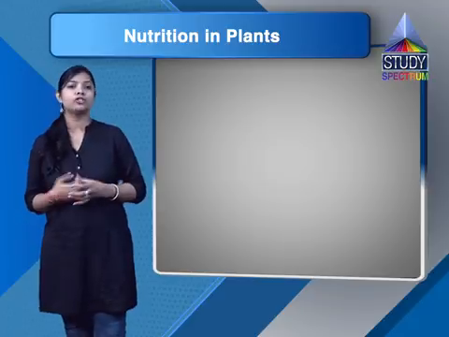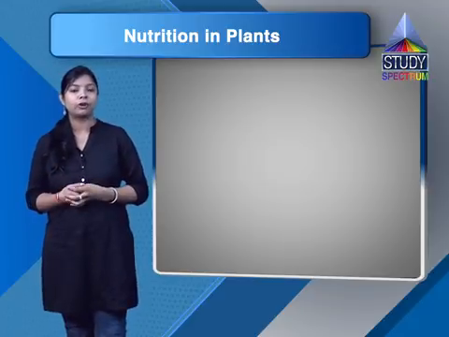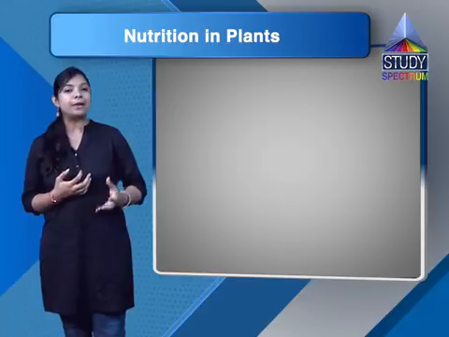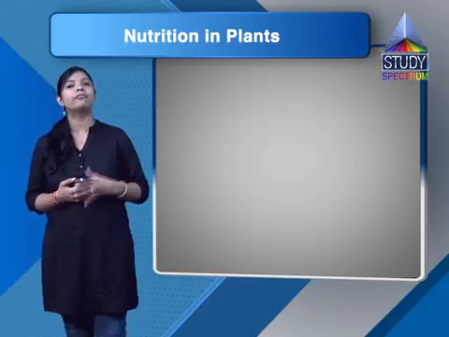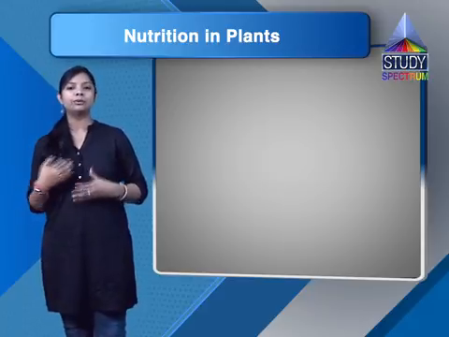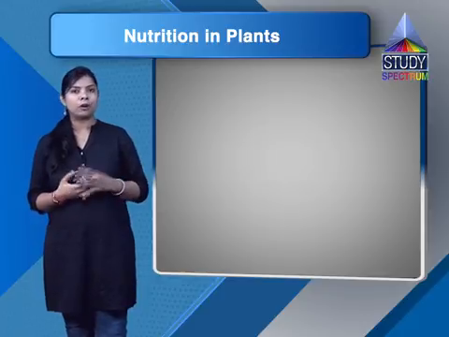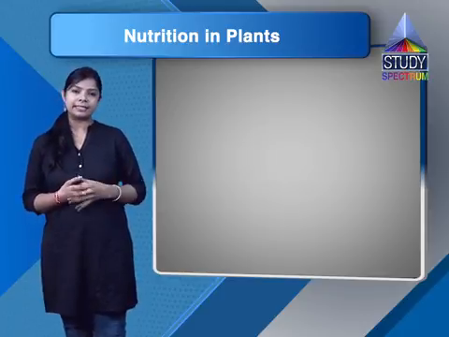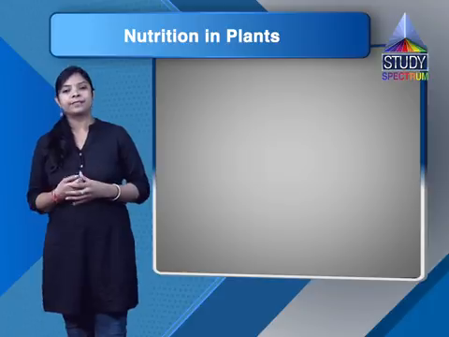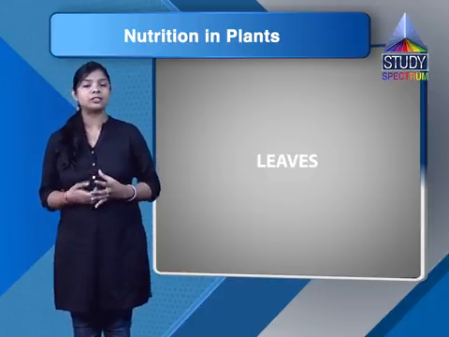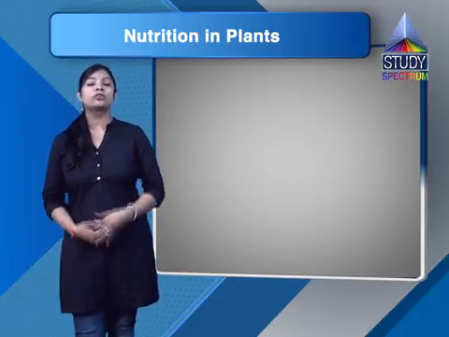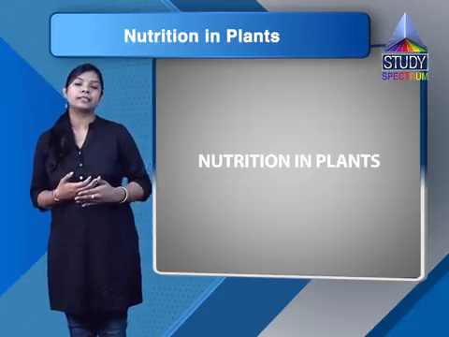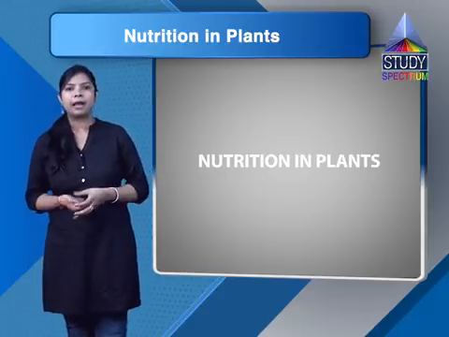Now the next question, choose the correct option from the following. Here the question is, plants take carbon dioxide from the atmosphere mainly through their dash. The options are roots, stem, flowers, leaves. So the option will be the last one, leaves. So students, it was all about the exercise of nutrition in plants.